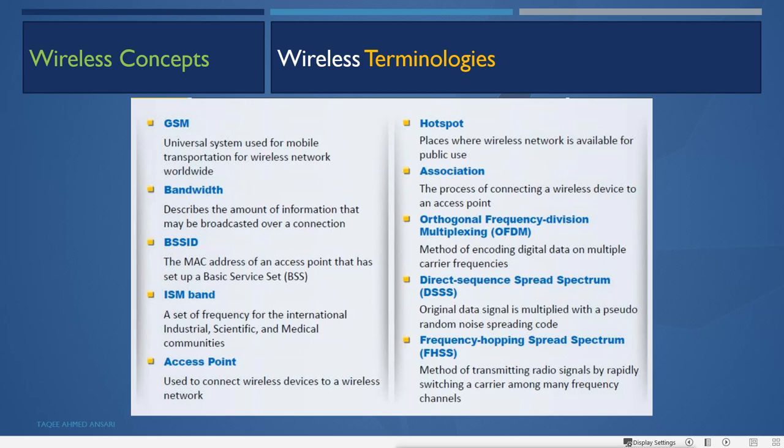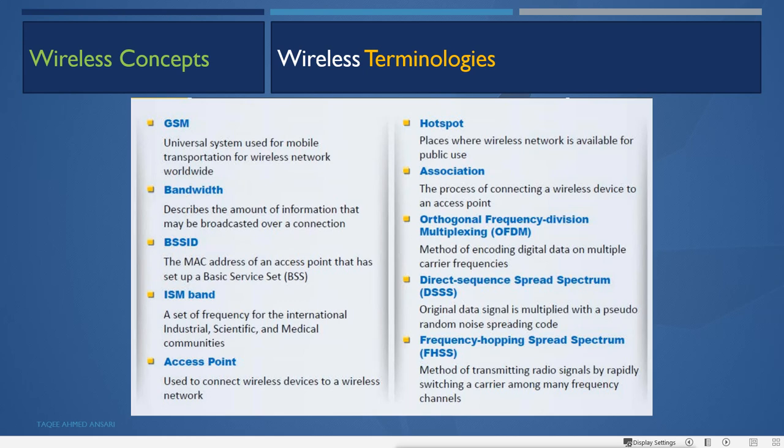So this is what the access point is, and that access point has a unique MAC address. Just like every network device has a unique physical address, the access point also has a unique MAC address, and that address is called the basic service set identifier. Basic service set is a network type set by the access point, and the ID of that basic service set is actually the MAC address of that access point.